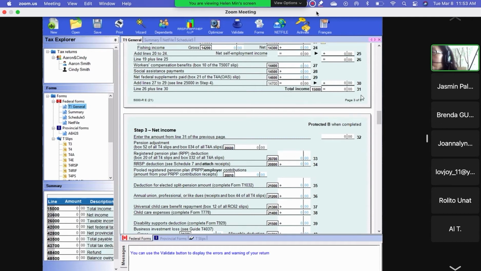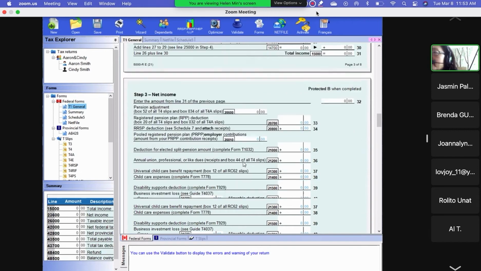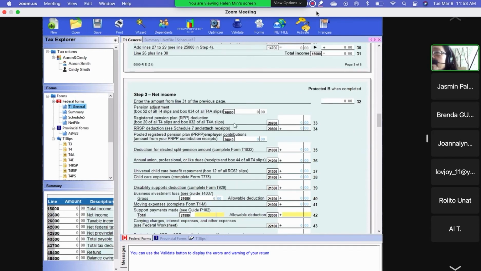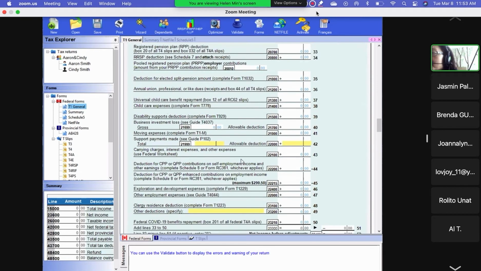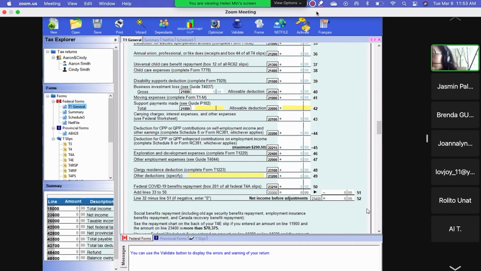So total income, then subtract the deductions, then they come to net income. So the net income is always less than or equal to total income. It's never more than total income.